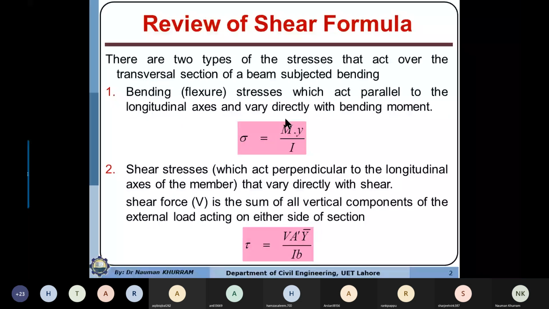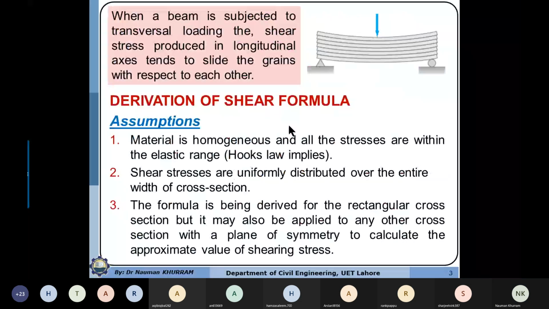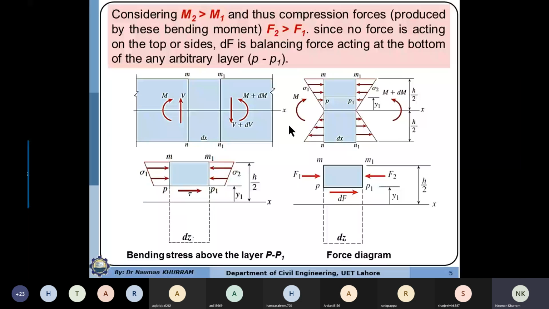If you want to check stresses at the top part, the distance y will be the same for M and M1, and the moment of inertia is also constant. So why will the stresses at the top point be more on this side? Because the moment is more.